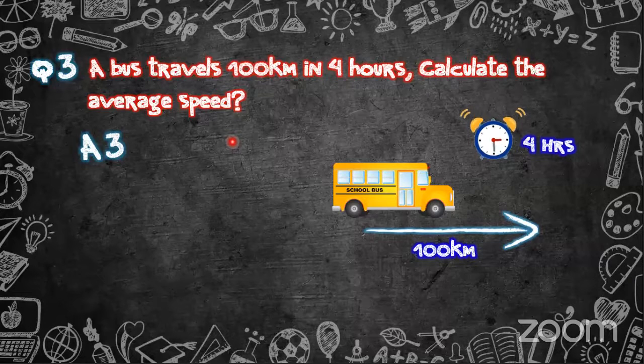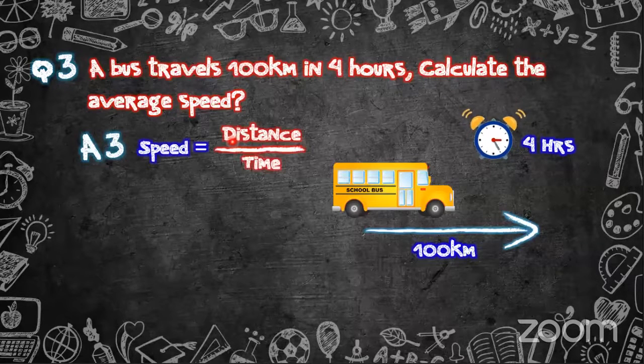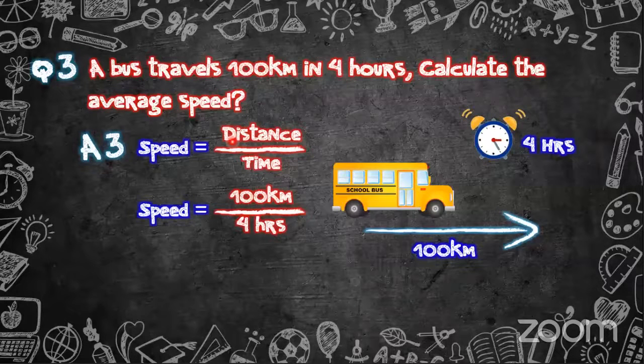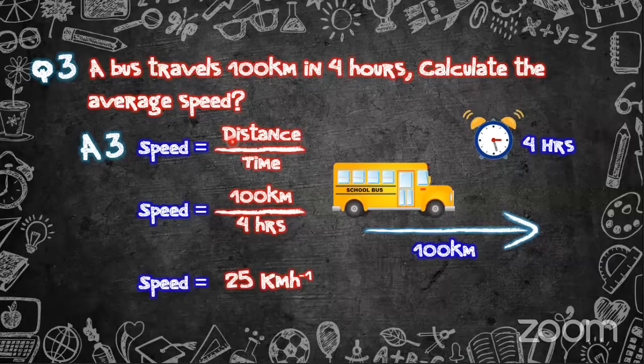So if you don't know the proper units, you will go for a wrong answer, right? So 25 kilometers per hour, right? Remember, units are very important. Always remember the correct unit with the correct answer. Then only you can find the correct MCQ answer, right?